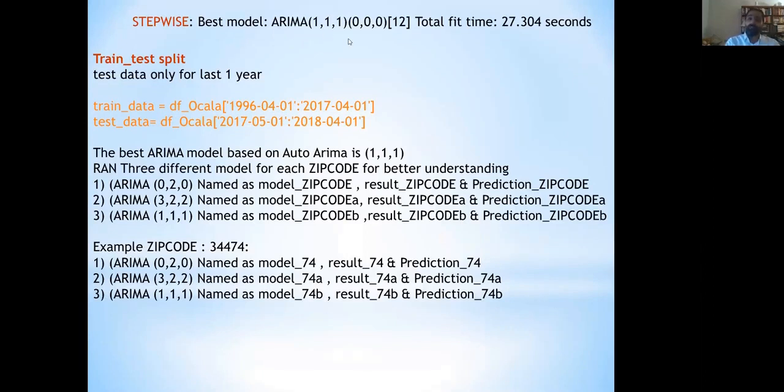But I still wanted to do further analysis and find out what exactly would be the best. On the train test split, I took only the last 1 year as the test data, and the rest was taken as the training data. Three models for each of the zip codes were run, starting from 0 to 0. The first 2 were taken as the test part, because of the prediction provided by the stepwise model. The naming for each of them was the zip code number with A and B for the model result, and the prediction was used.